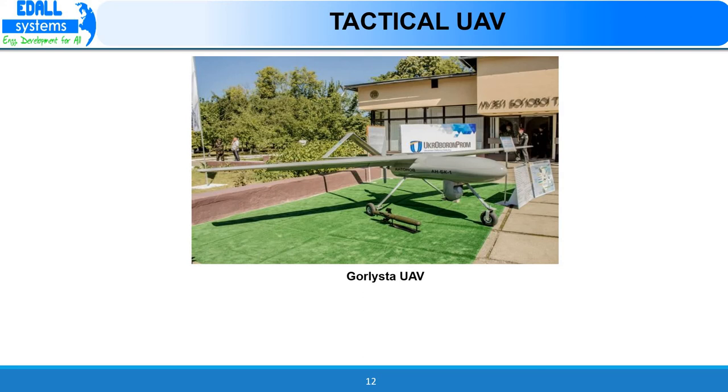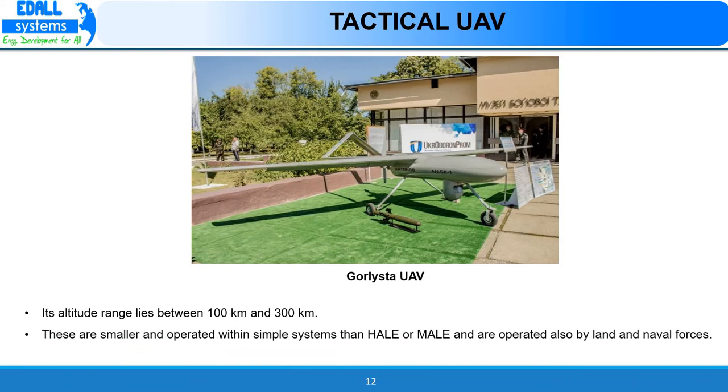Gorlice unmanned aerial vehicle is an example for tactical unmanned aerial vehicle. The altitude range of tactical unmanned aerial vehicle lies between 100 km to 300 km. Tactical unmanned aerial vehicles are smaller and operated with simpler systems compared to high altitude long endurance unmanned aerial vehicle or medium altitude long endurance unmanned aerial vehicle. Tactical unmanned aerial vehicles are operated by land and naval forces.